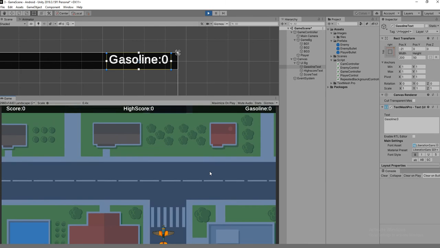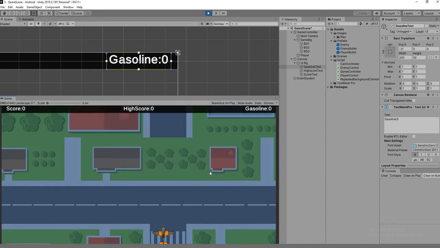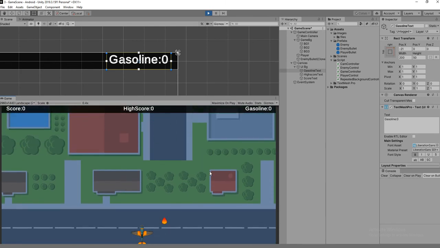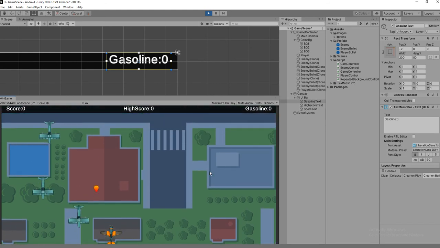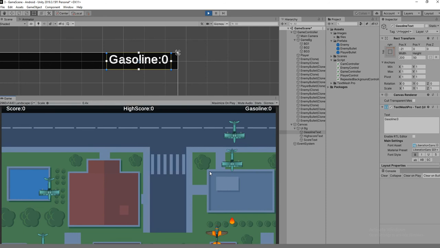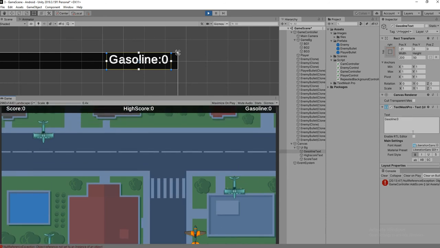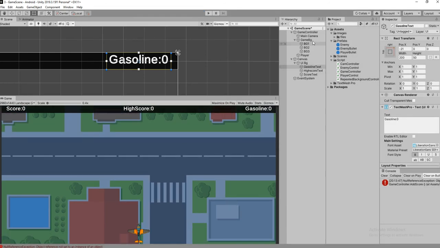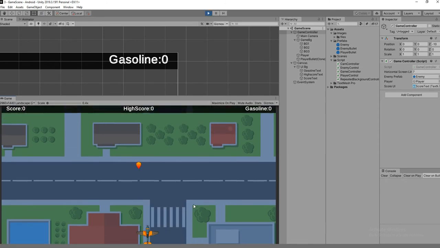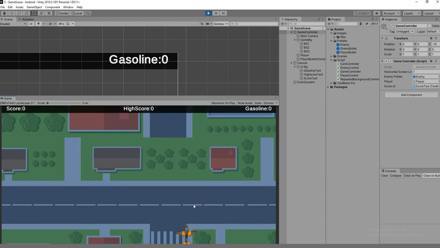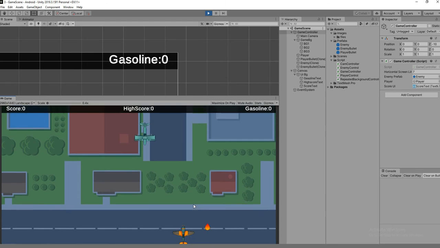Okay, the player has been destroyed, but the issue you can see is that the score is not added. The issue is we haven't added the score UI. So just drag and drop, hit save. Let's check it out.